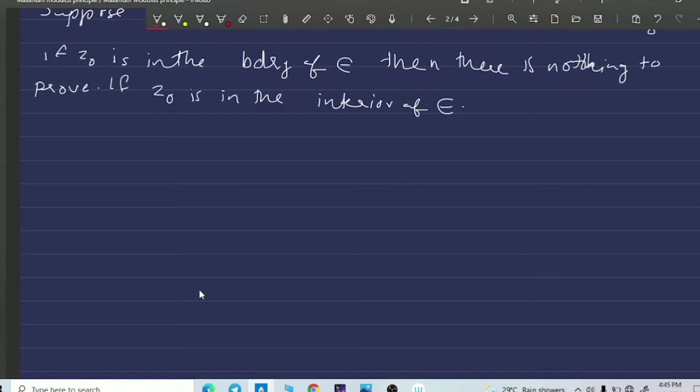So z naught belongs to some component omega naught of E, and omega naught is an open set, so we can find a neighborhood of z naught contained in omega naught, such that the modulus of f of z naught is the maximum of the modulus of f of z on that neighborhood. Okay.